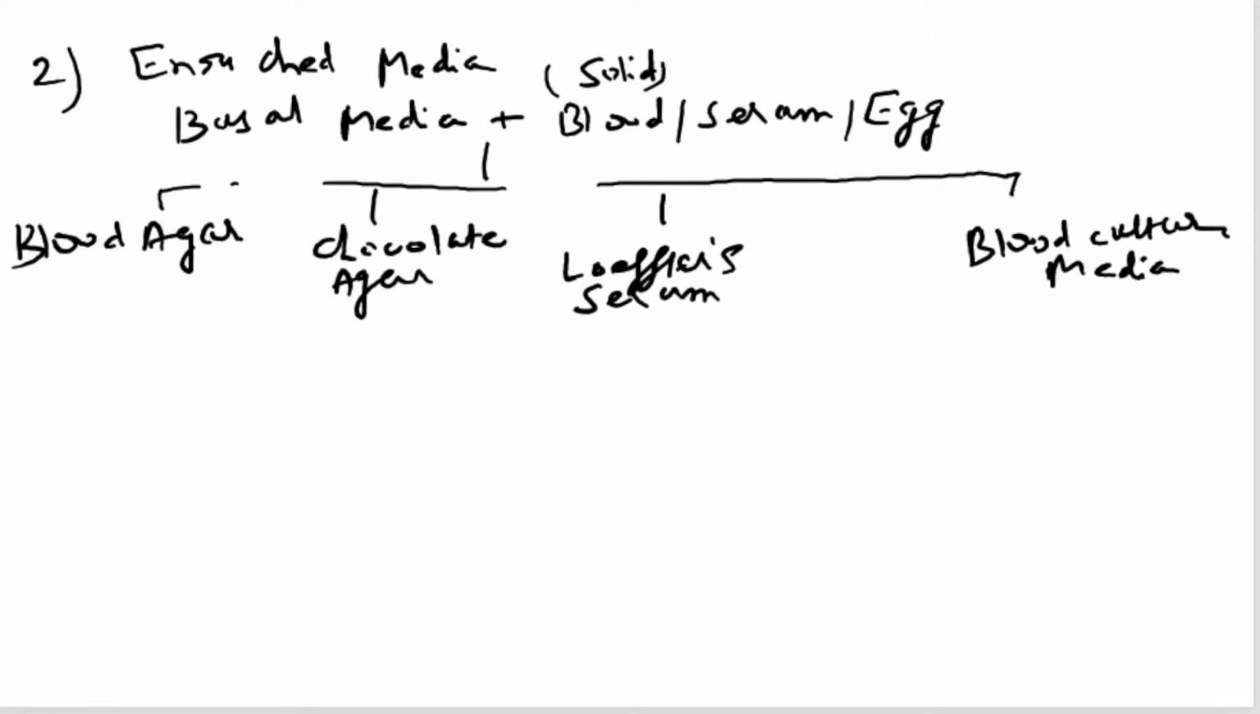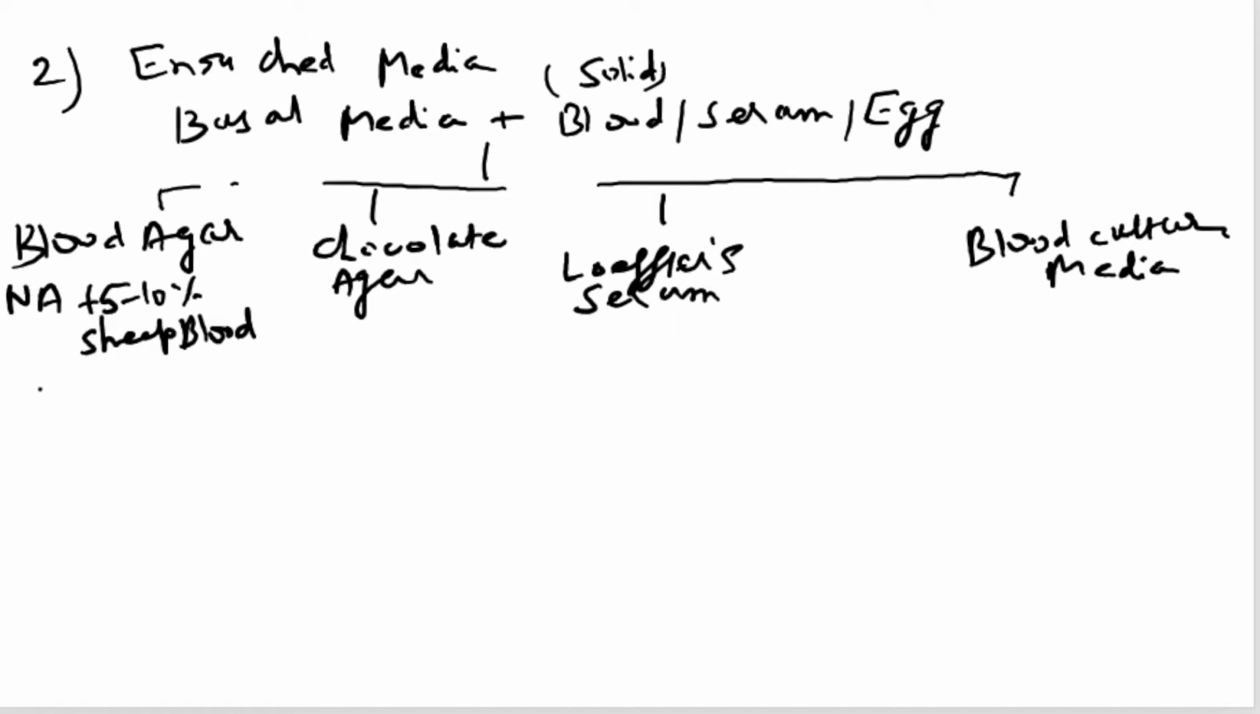Blood agar is nothing but nutrient agar. We have seen that nutrient agar is nutrient broth plus 2% agar, which is also an example of basal media. So nutrient agar plus 5 to 10% sheep blood is called blood agar.